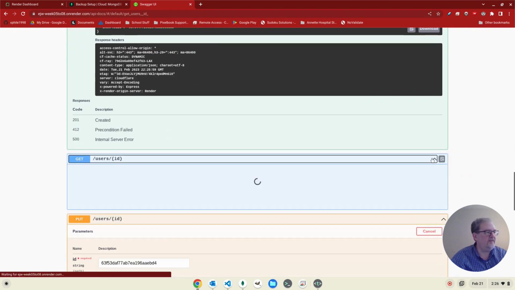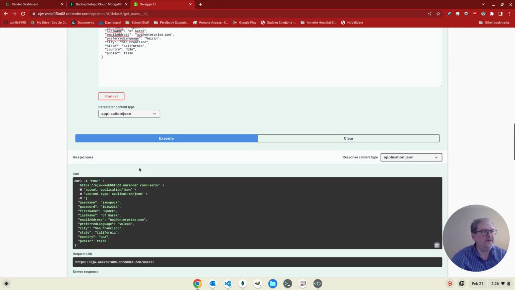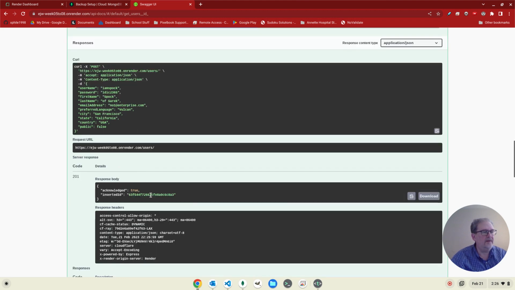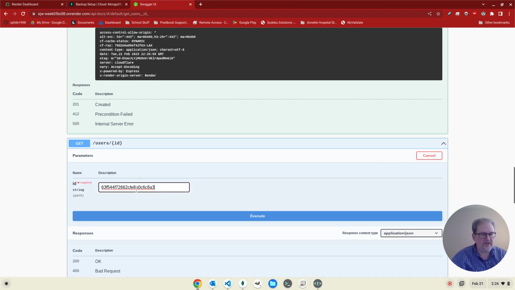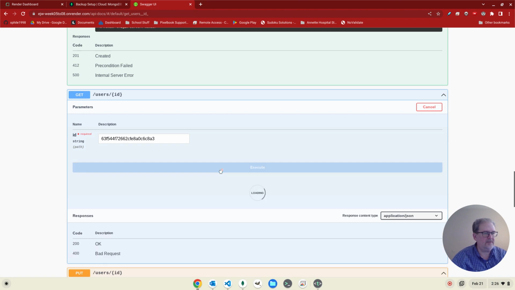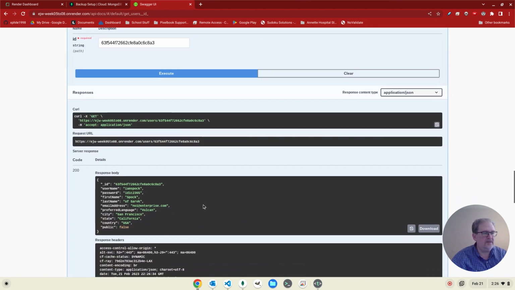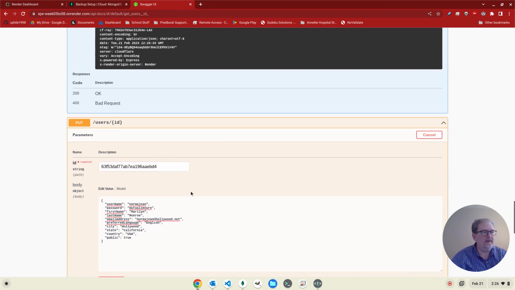I can get the individual user ID information. So if I come back up here and I grab this and I go to try it out and I go here and I say execute, it does find the record.